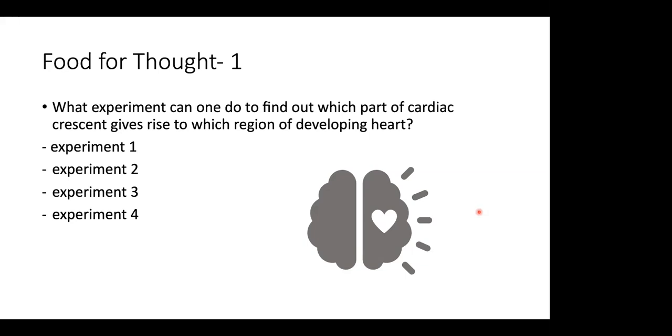We can do a genetic experiment by putting GFP under specific promoters, so that every time that promoter is switched on, we would be able to visualize a particular region of the developing heart. That's great. Yes, that will be the way to go.